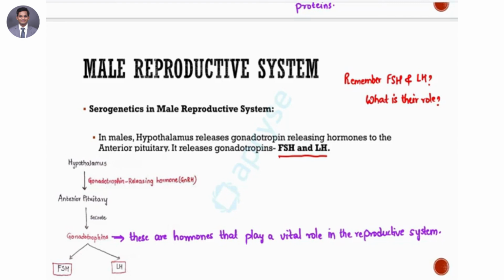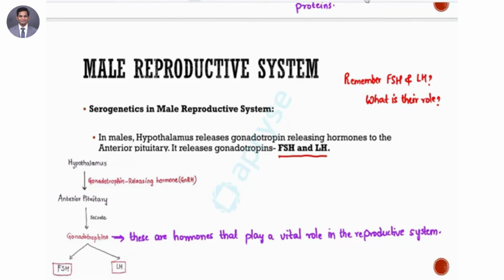I have given the spelling of gonadotropin wrongly, but don't worry about that. It releases gonadotropins like FSH and LH. Just try to remember these things. Think of this as HGP, like Human Genome Project: the hypothalamus releases gonadotropin releasing hormones, GnRH, that stimulate the anterior pituitary gland to release FSH and LH.